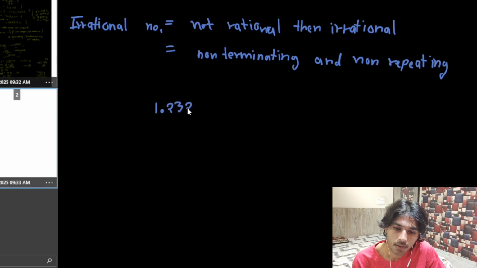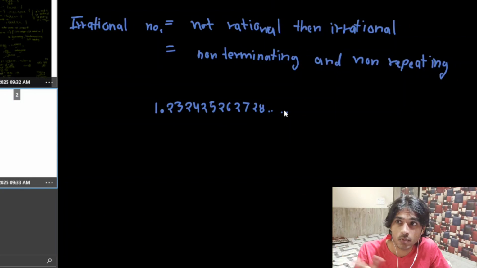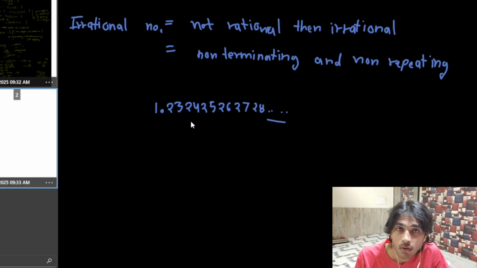Suppose both of these don't happen, for example 1.23, then 24, then 25, then 26, then 27, 28. In the same way we go 29, 210, 211, 212, 213, 214. So what I have learned is that this is not terminating, right? It goes on forever, but also no term is being repeated.